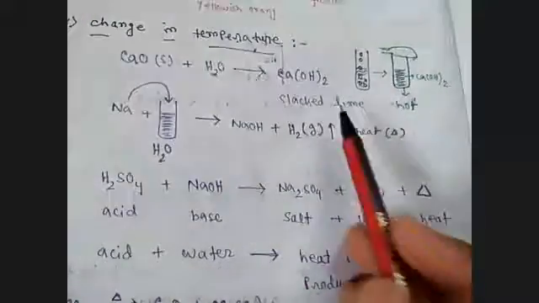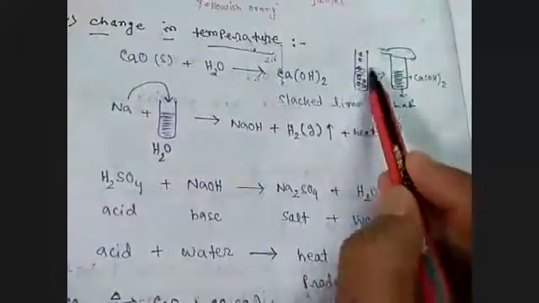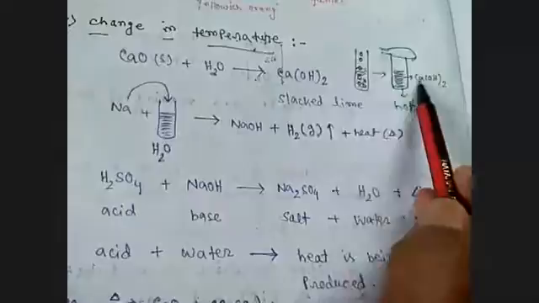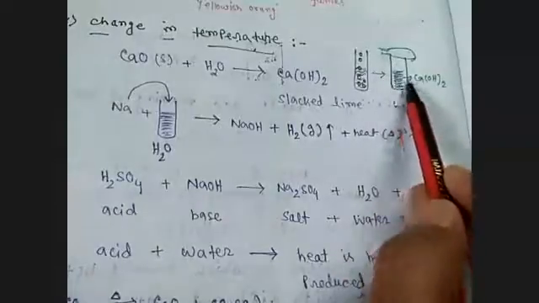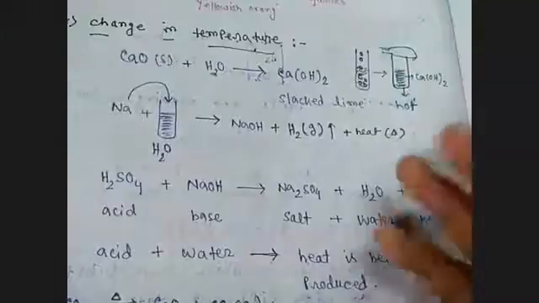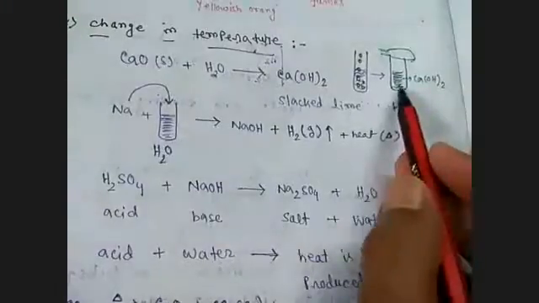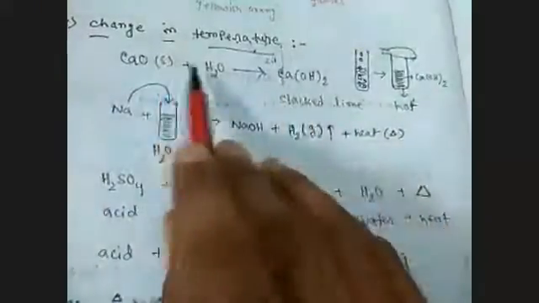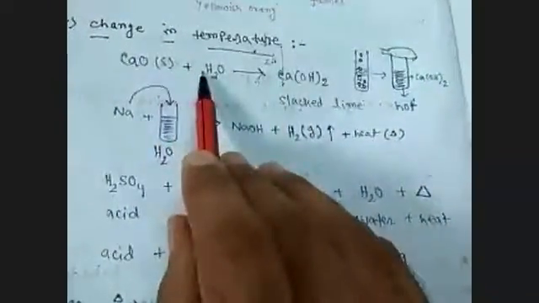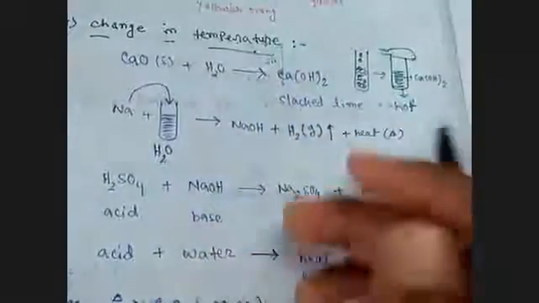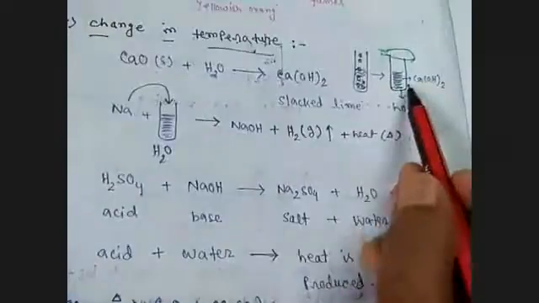So similarly here, initially there was no heat, but after some time when calcium hydroxide is being produced, it becomes hotter. That means heat is being supplied. So that heat is produced along with calcium hydroxide by the reaction between calcium oxide and water. So when heat energy is being produced, then it becomes hotter.